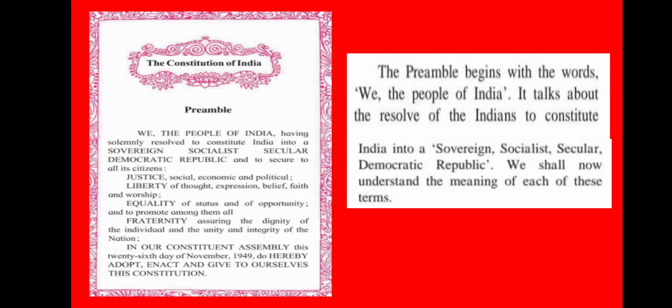All these words are very important. The words given in capital letters in the preamble we are going to learn in this lesson. So, these are the important words. When you read this preamble, underline these important words. Which words are they? Sovereign, socialist, secular, democratic, and republic. In the first paragraph, these five important words are given to you. We will learn one by one.